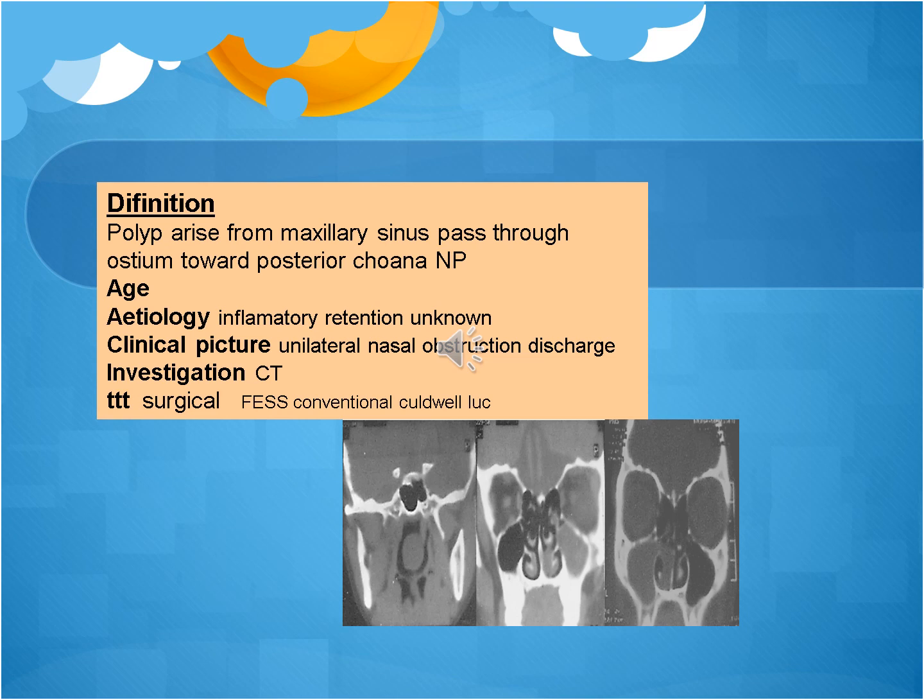So we need to know the other causes of unilateral nasal obstruction and unilateral nasal discharge, and this is very important. As regards investigation, CT paranasal sinus is the gold standard. Regarding treatment, only surgical treatment, no need for medical treatment at all.